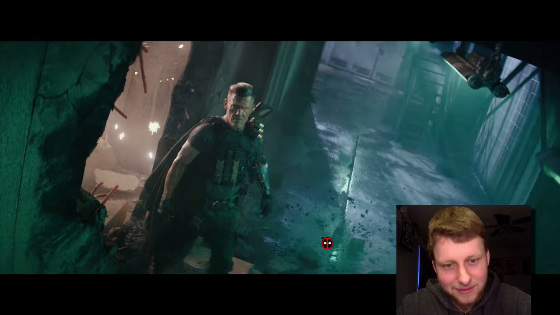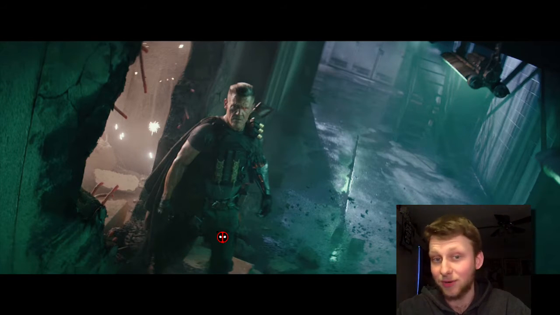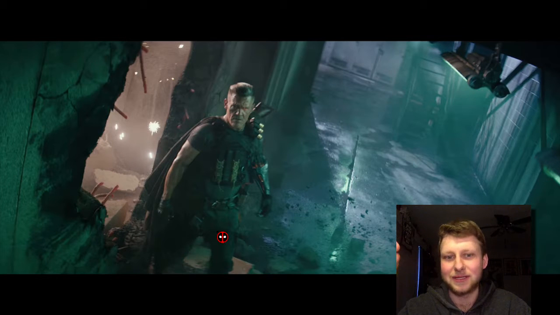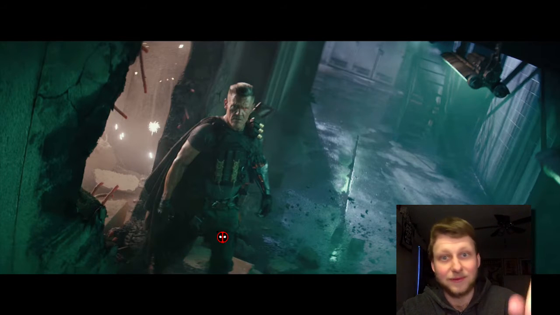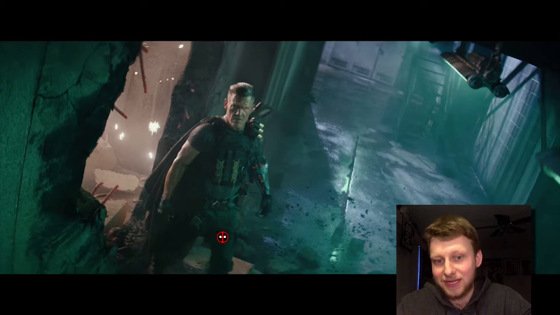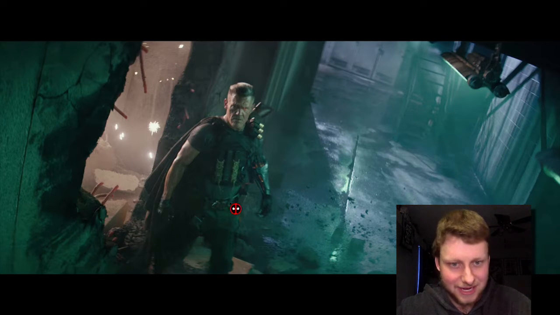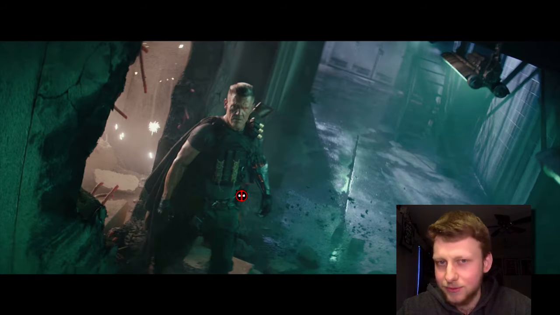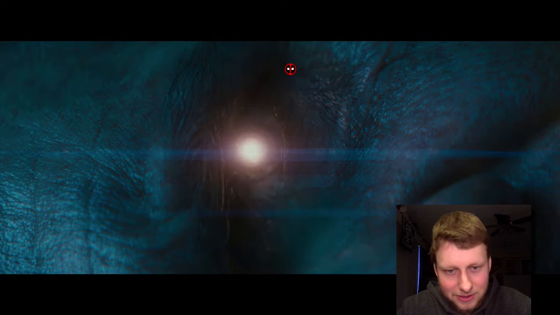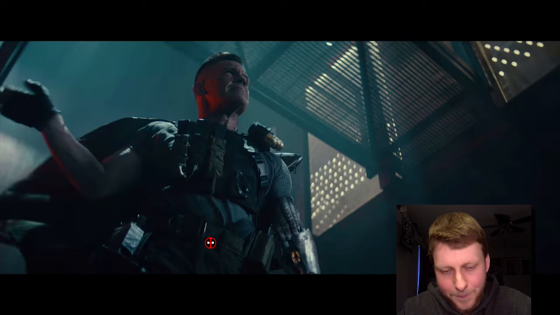And then we get the shot of Cable, and we have a voiceover of Deadpool going, oh wow, who's this? Kind of surprised at this, but it really does sound like the audio was removed from a different part of the movie, and that reaction he has to Cable in the trailer is probably a reaction to something else. It doesn't look like he's actually here, and they don't meet till later on, which we do see in the trailer. We get a shot of cool Cable's eye and stuff. Then we get a shot of Cable just talking and revealing his guns and all that stuff.